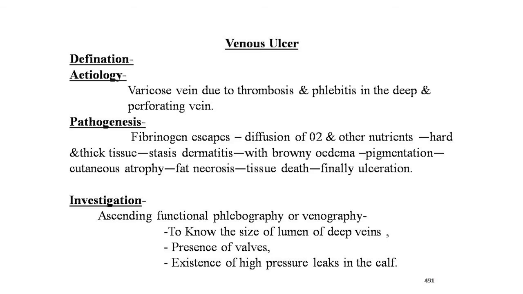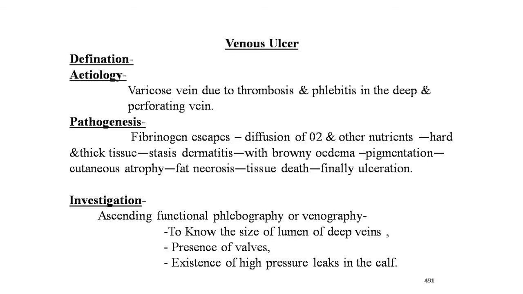Pathogenesis is as follows: fibrinogen escapes from the blood, diffusion of O2 and other nutrients is impaired, hard and thick tissues form around the veins, and stasis dermatitis develops with brownish pigmentation, edema, cutaneous atrophy and fat necrosis, and then tissue death, and finally ulceration.